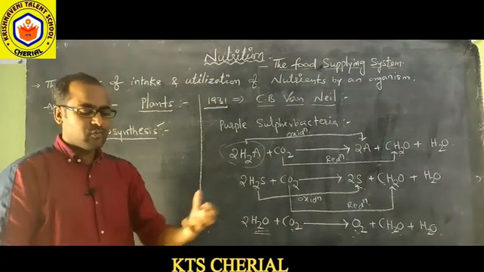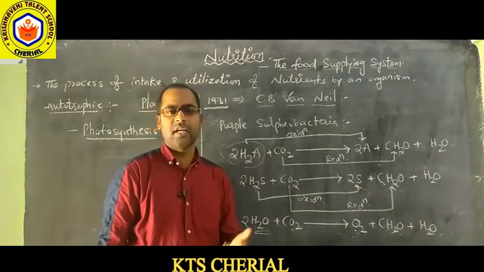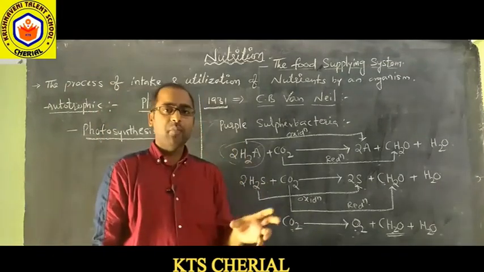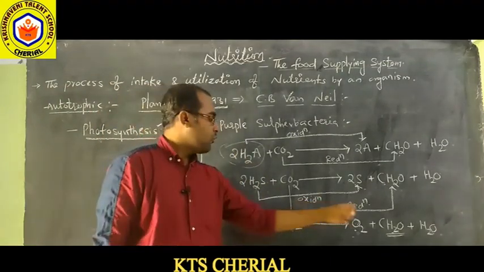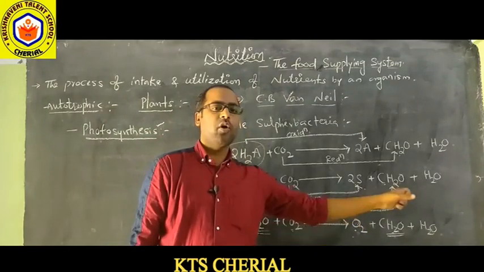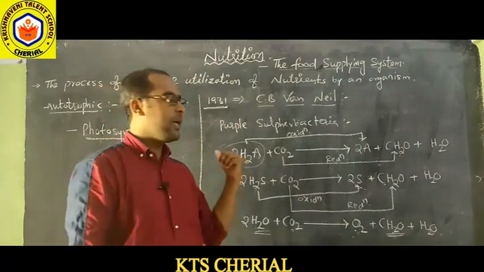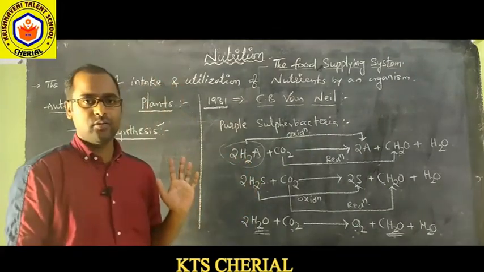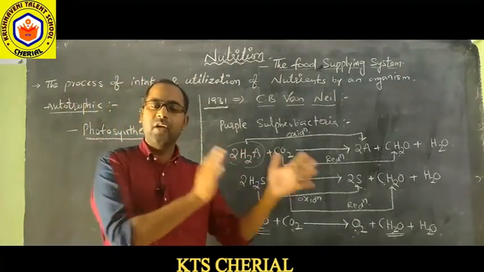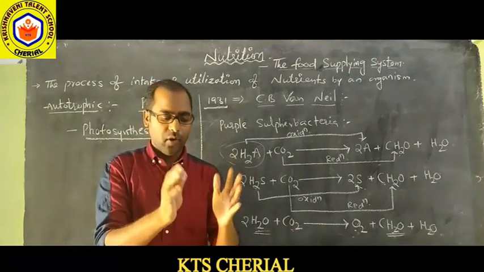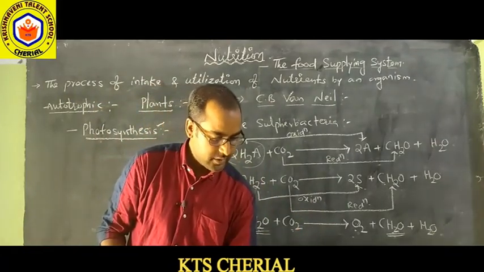So this is the simple equation given by C.B. van Niel, and he stated one more thing. For every molecule of carbohydrates formed, one molecule of oxygen and one molecule of water will be formed. So the first photosynthetic equation was given by C.B. van Niel in 1931.